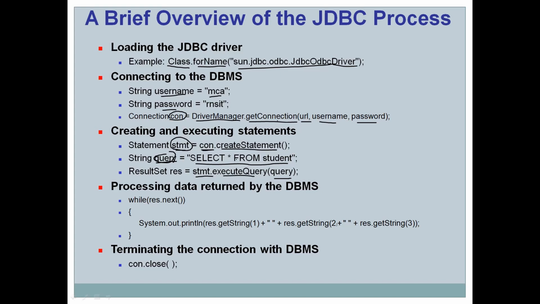So this query, select star from student, will be executed on the backend database, and as you can see, it is a select query. This query is going to return us the data in rows and columns, and the returned data we need to store in a variable. A simple variable may not be able to store that data. You can create an array or two-dimensional array, but again the data contained in the table may be of different types also.